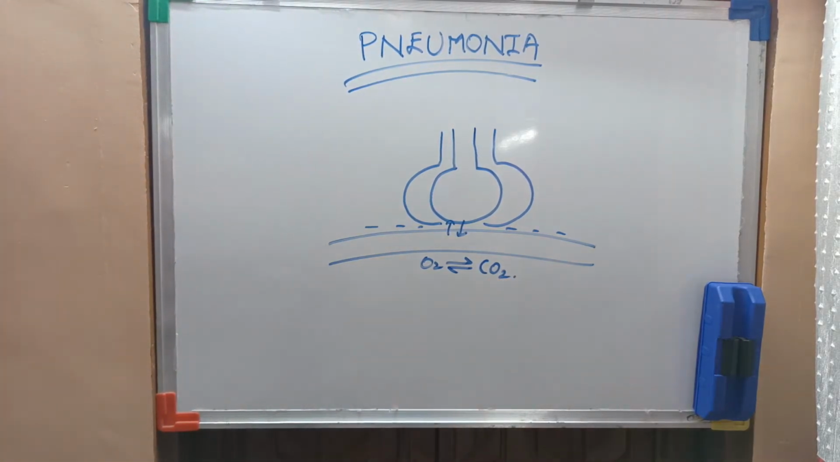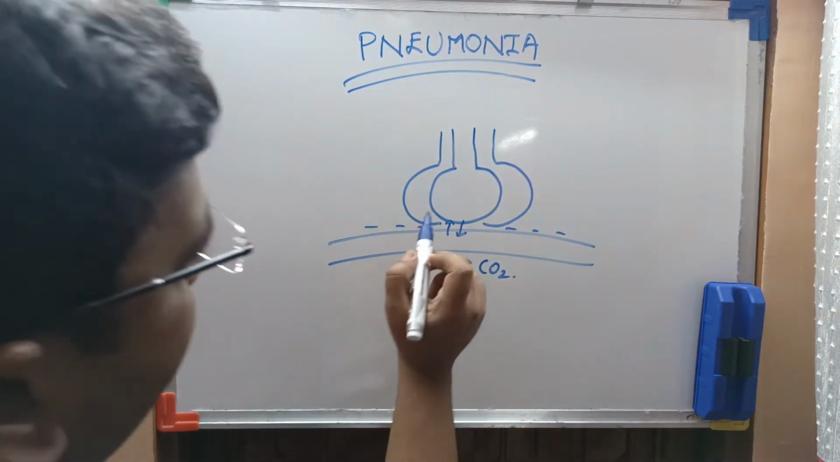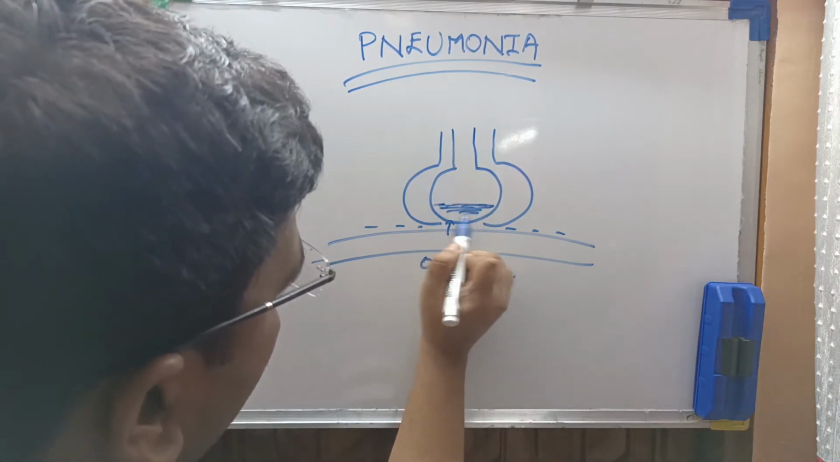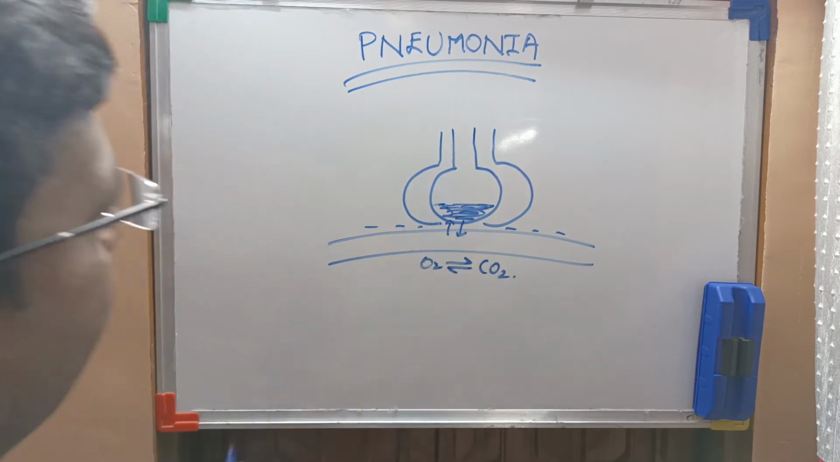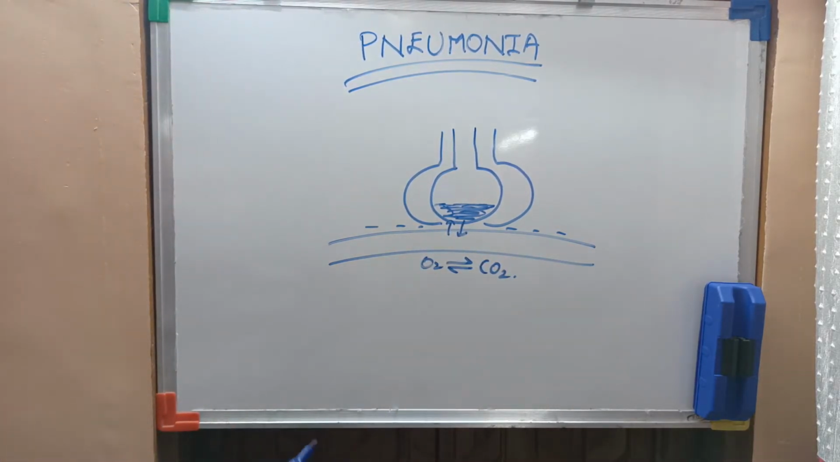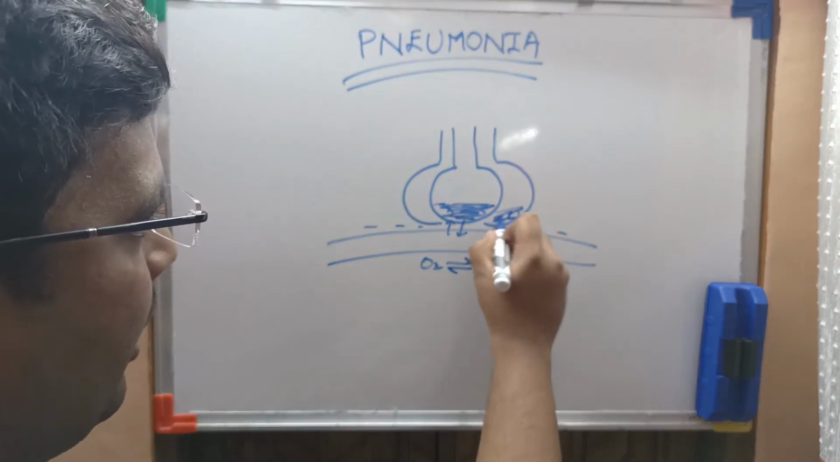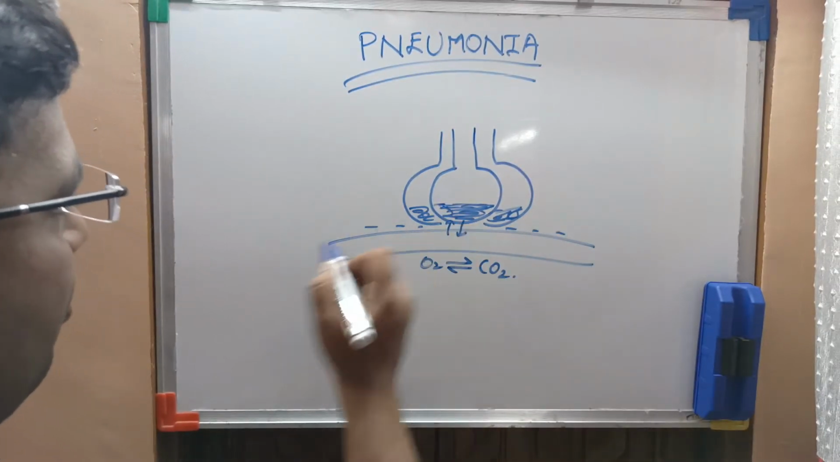Now, because of infection, bacterial or viral, the inflammation process takes place. If there is any infection in the body, the body responds to it through the process of inflammation, as we know. So there is an accumulation of fluid in the alveoli.